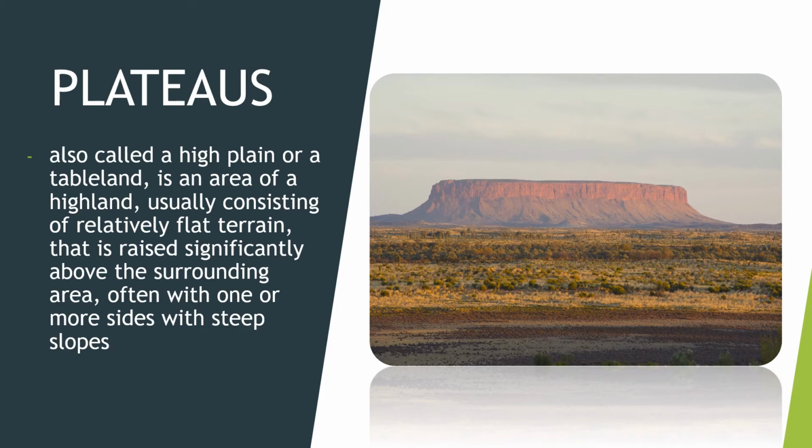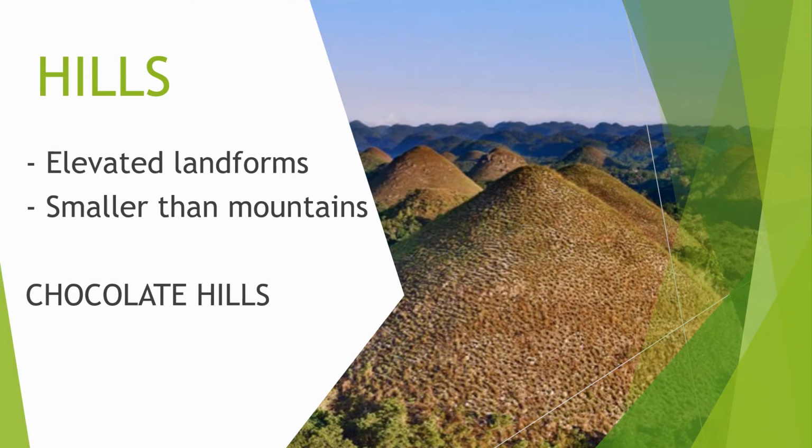Okay, and there are some plateaus in India and USA. Okay, that's all the types of mountains we have. Next, we have the hills. Now, the hills are elevated landforms like the mountains, but they're smaller than the mountains, class, and they're not that rocky also, like a fold mountain. An example of these hills are the Chocolate Hills, which can be found in Bohol.